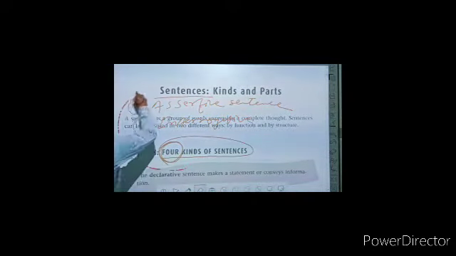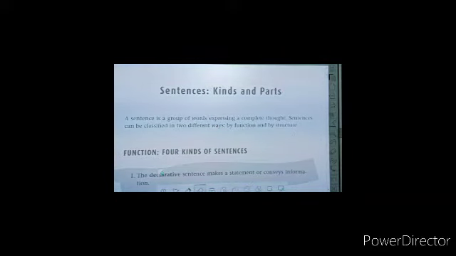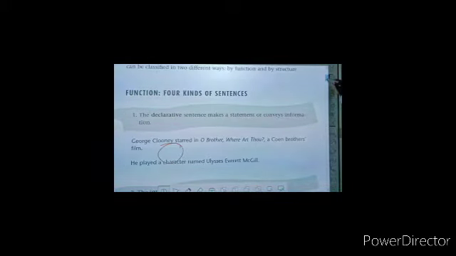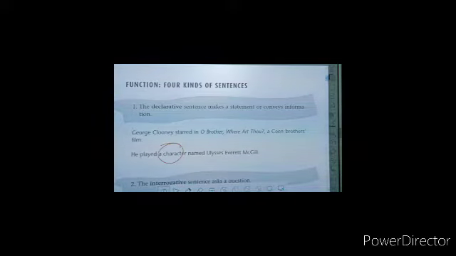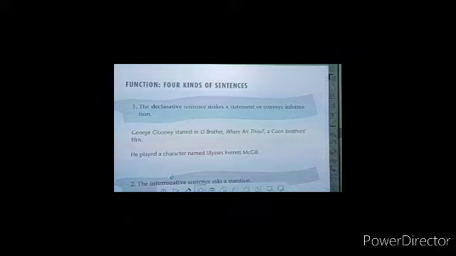But here in this lesson, at the display, you can see there are only 4 kinds. Let us see what kinds of sentence we can learn here. The first one is the declarative sentence.